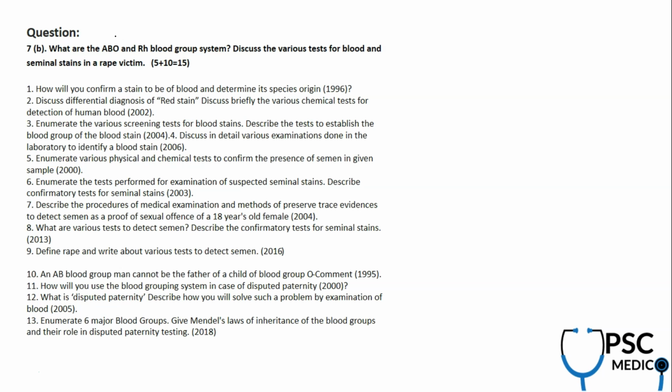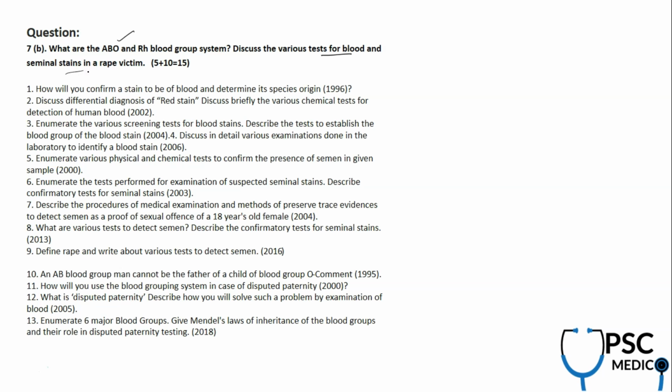Question number 7b: blood grouping, DNA fingerprinting. Fingerprint identification has always been an important aspect. So we did cover blood grouping, we did cover the Bombay blood group part and all, and this is again an integrated question. So how is it integrated? Now they started with the ABO and Rh blood group system. Now they are asking about various tests for blood and seminal stains. Blood stain, seminal stain, blood grouping are very important topics.